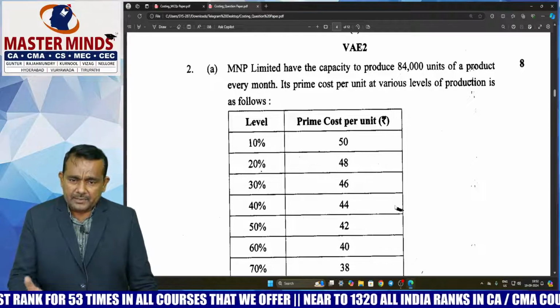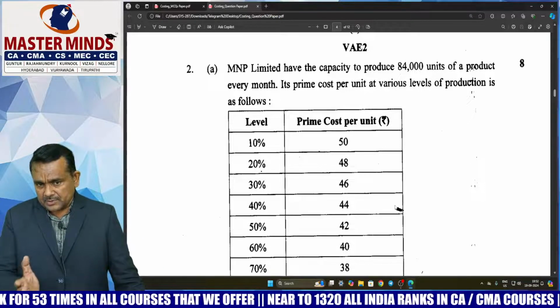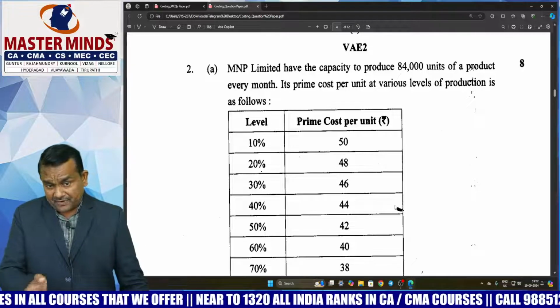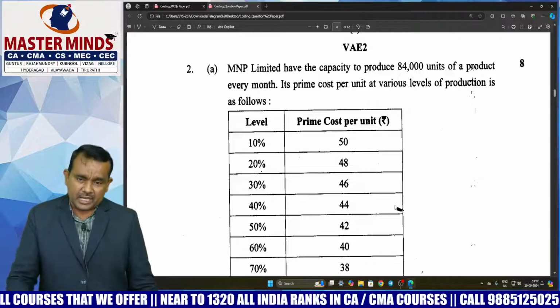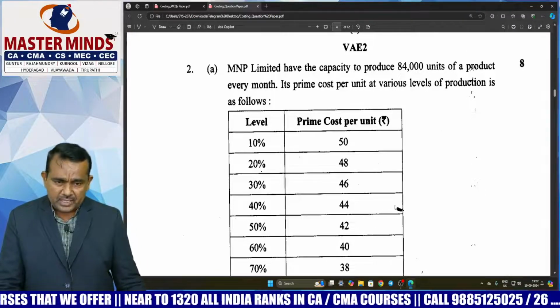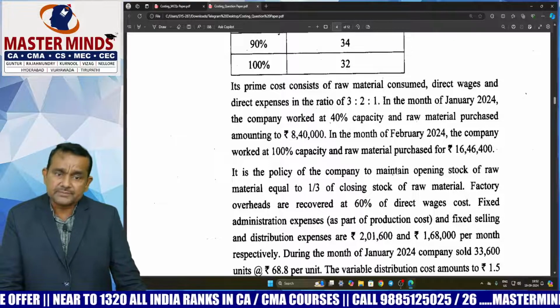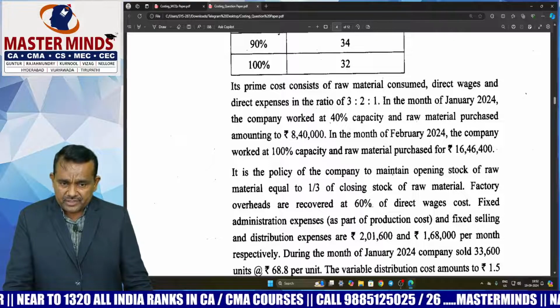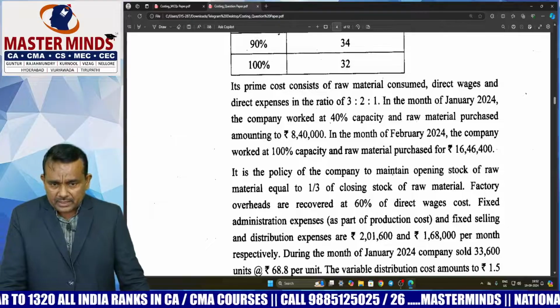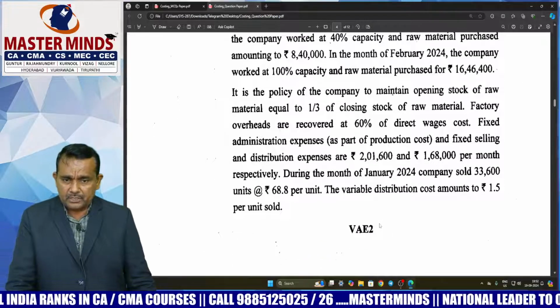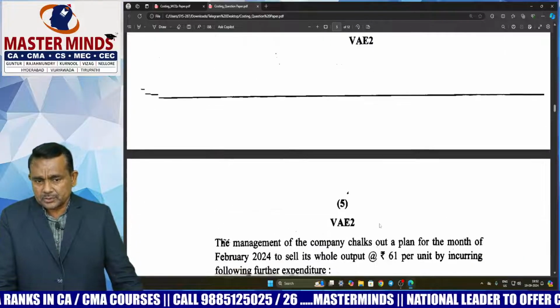So here a little bit of change. Prime cost per unit is given at different activity levels. In our material, factory cost per unit is given at different activity levels. That is the difference. Remaining problem is same, but here 2 paragraphs are added. So these paragraphs are very important. Arithmetical calculations are very important. So this is a time taking problem. This is the lengthy problem, sir, 2A.